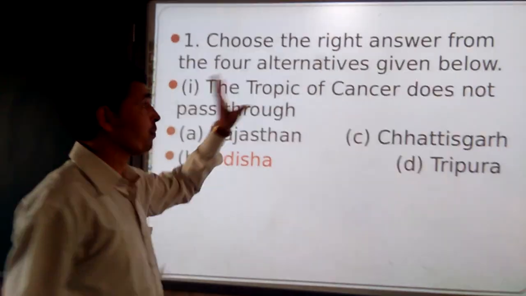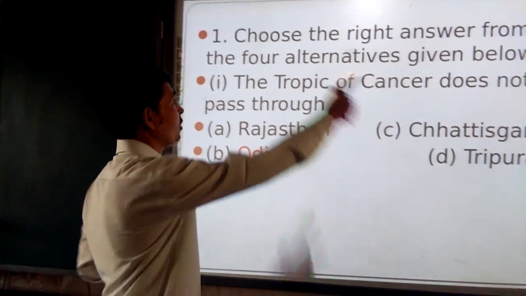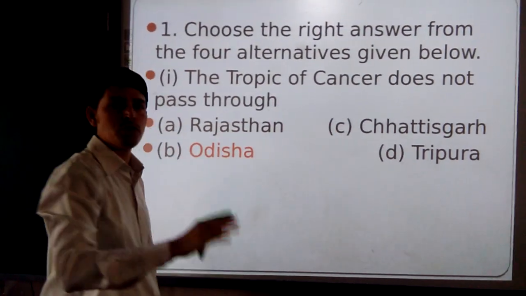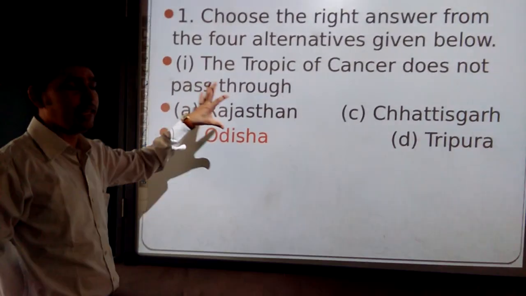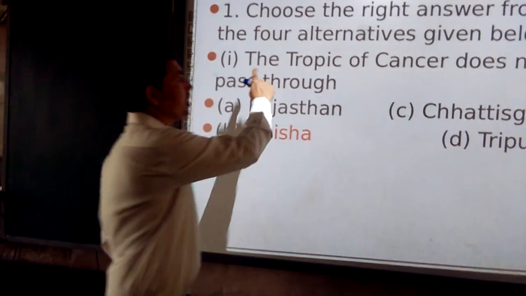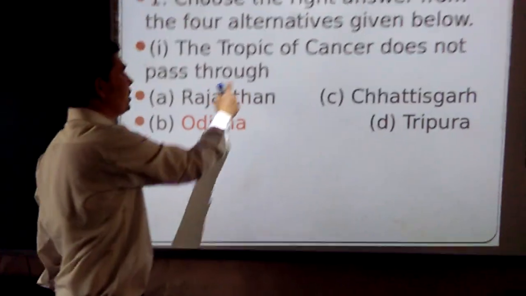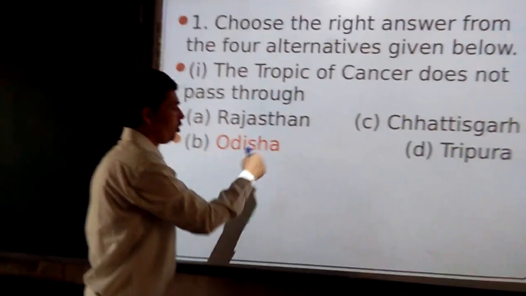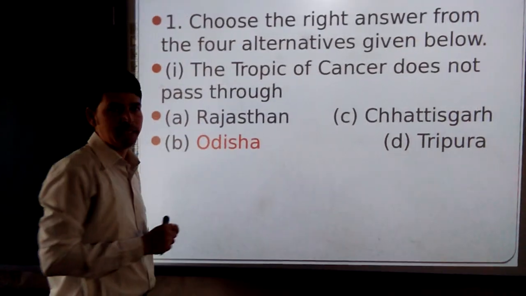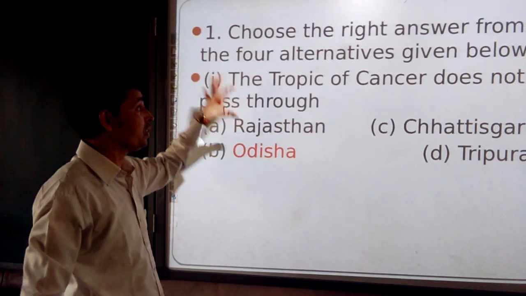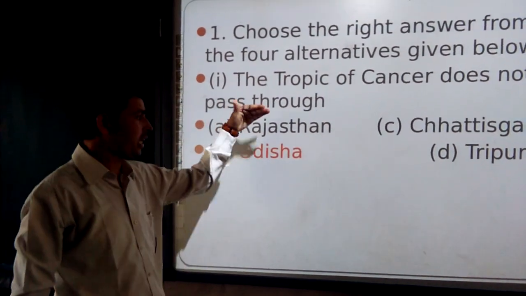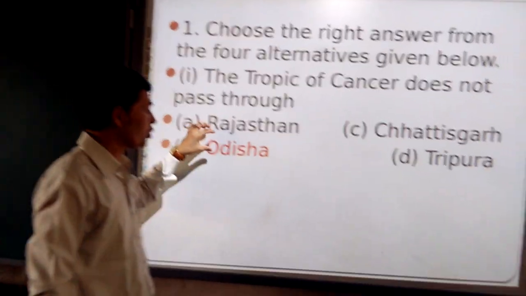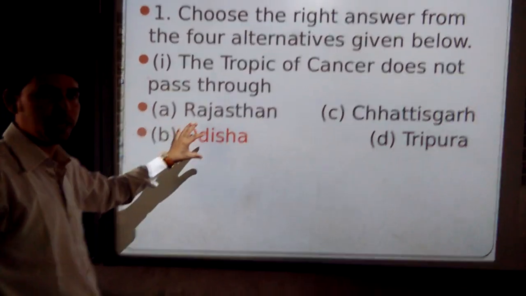This is the first slide. What you have to do is write the question, then write the 4 options. You should not do it like that. When you are writing in the notebook, you should write: the Tropic of Cancer does not pass through. So you have to write all the names of the states which are not there. Odisha is the correct answer. When you write it, if the same question appears, you will know the correct answer, as I highlighted here. So the question should be clear to you and the answer should be clear to you.